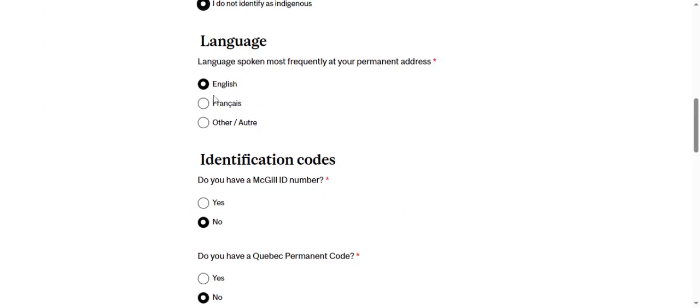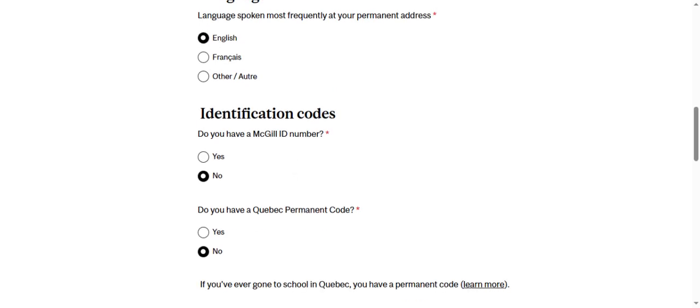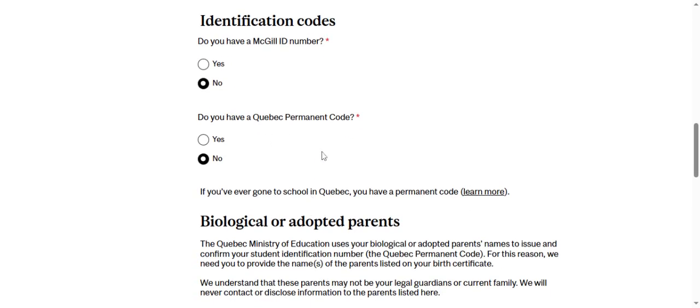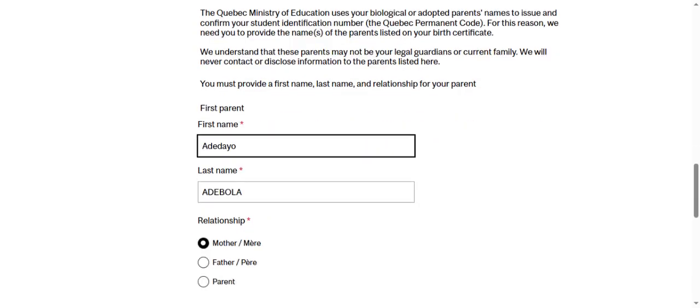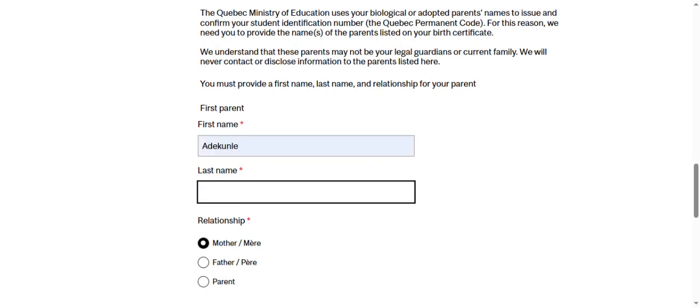Then language spoken, English. Identification code. Do you have a McGill ID number? No. Do you have a Quebec permanent code? No. So biological or adopted parents. You have to put your parents' names here. Put your parents' first name, and the last name, probably this is their last name.